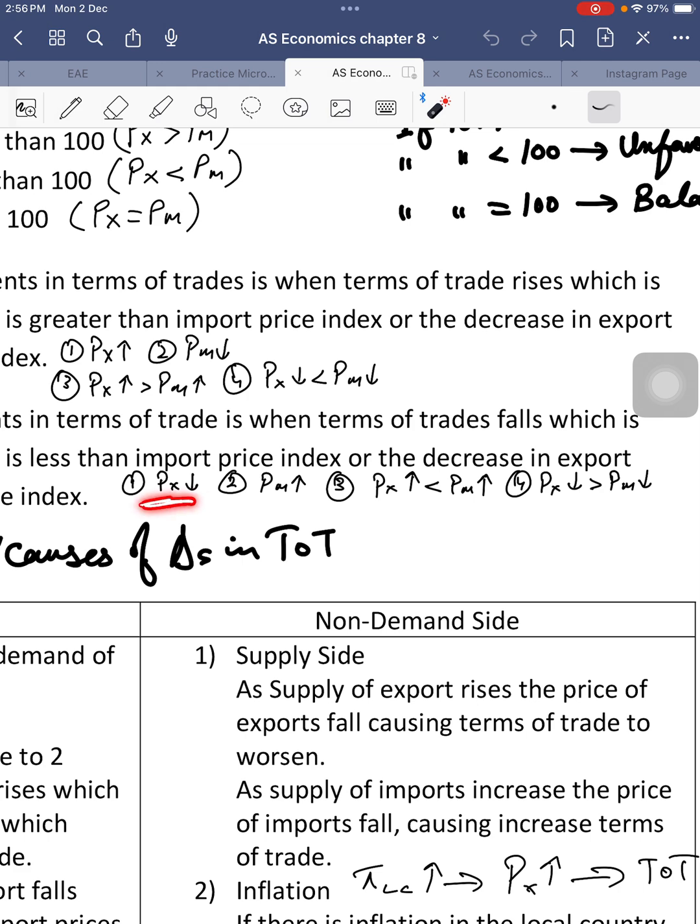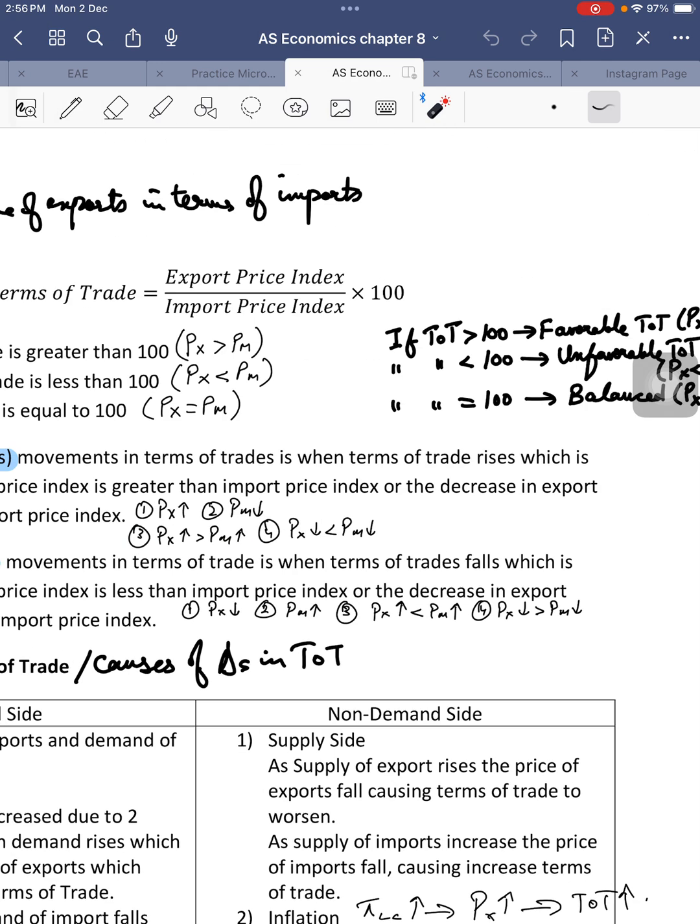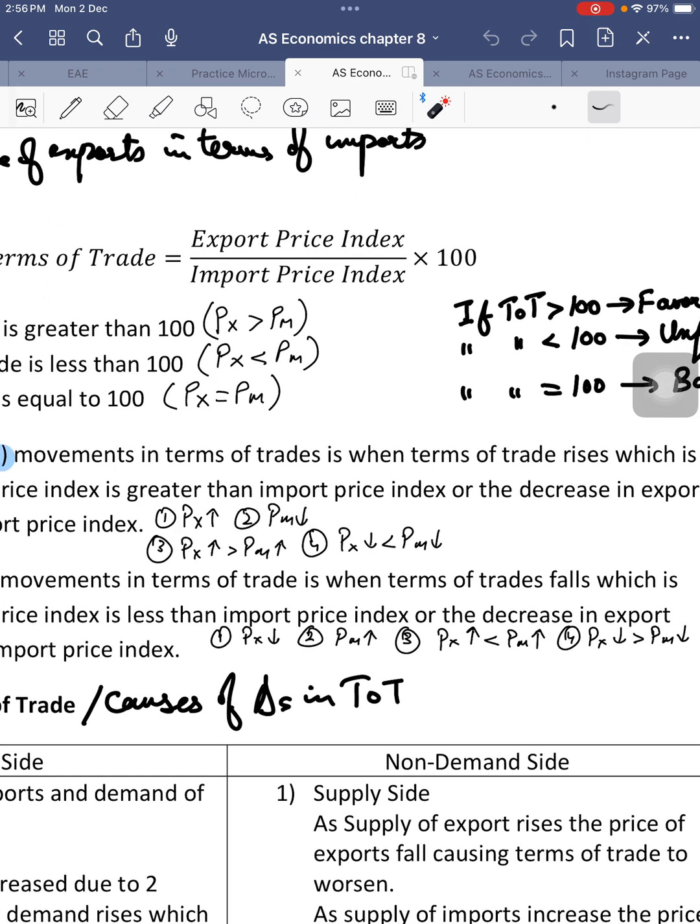Number one is when exports become cheaper. So when exports become cheaper, that means this numerator falls. Exports are now cheaper, their prices are low. As a result, terms of trade will fall. Number two, imports are becoming expensive. Prices of imports are rising, which means the denominator will increase, which would mean that the overall impact on the fraction will be a fall in terms of trade.